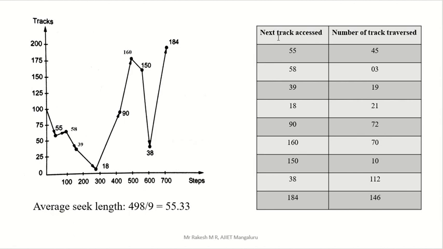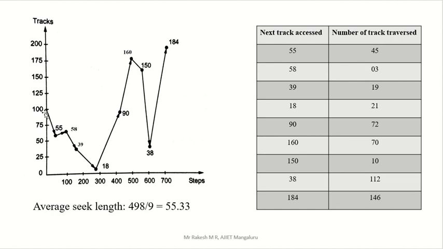See, first we have the next track accessed, and the column is number of tracks traversed. That means the travel, right? So how much you travel from here to here, that is from 100 to 184, how many changes there are, or how many steps you have taken. That we can easily calculate by using one method. So we will go for that.